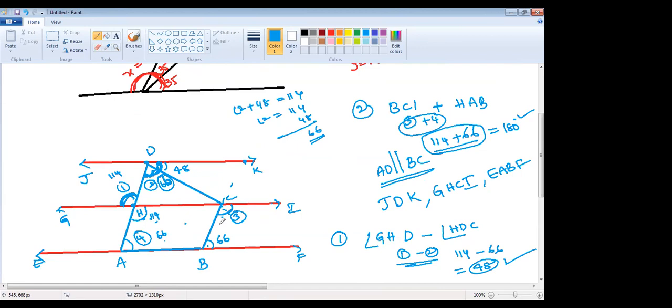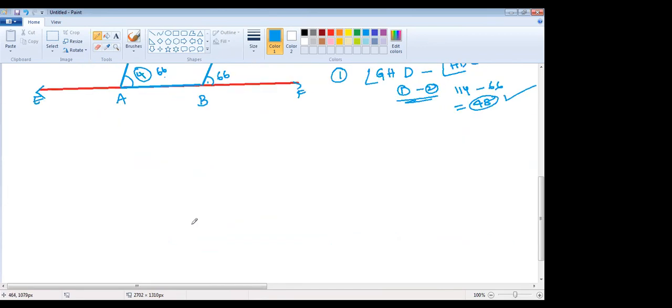Any other doubts? That's all, children. There is another figure given. Just let me draw the figure so you can quickly answer that. Just a minute, children. This part is extended.